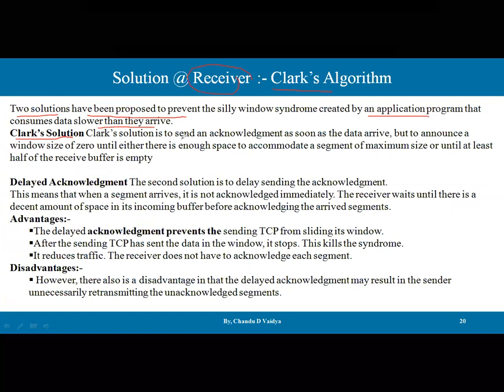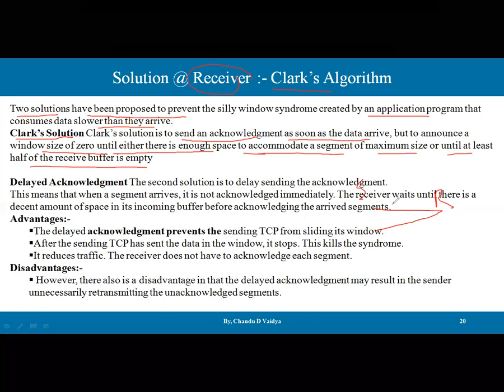The Clark solution is to send an acknowledgement as soon as the data arrives. So between sender and receiver, data arrives, acknowledgement is sent. But it announces a window size of 0 until either there is enough space to accumulate a segment of maximum size, or until at least half of the receiver buffer is empty.